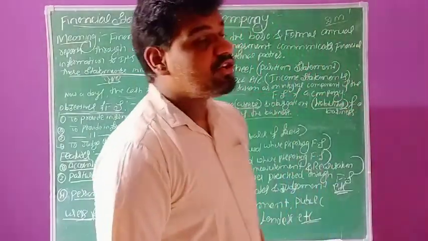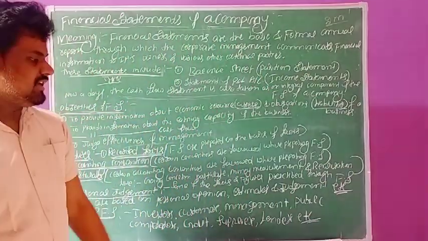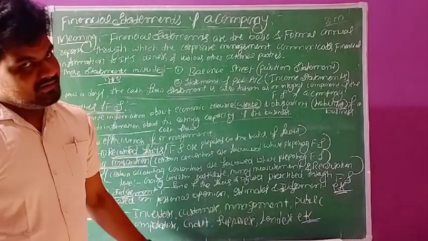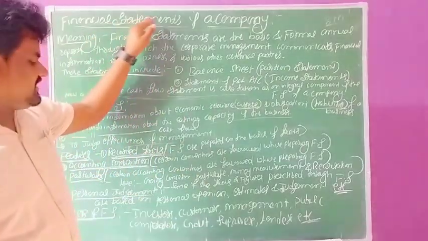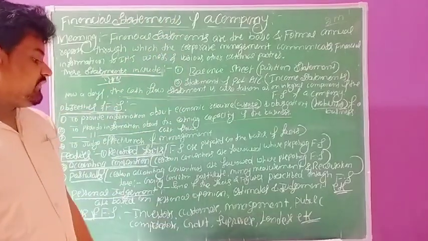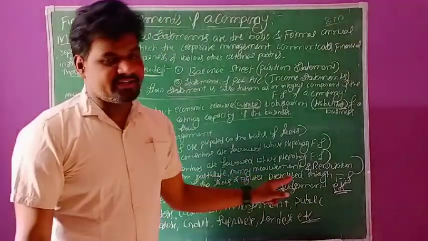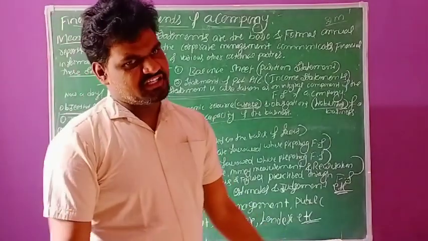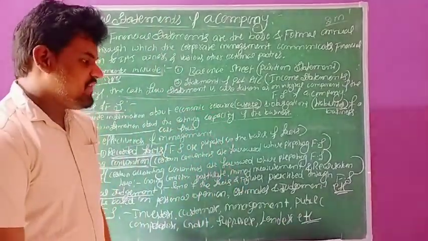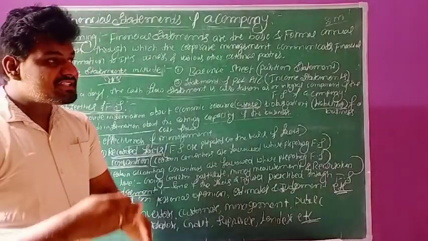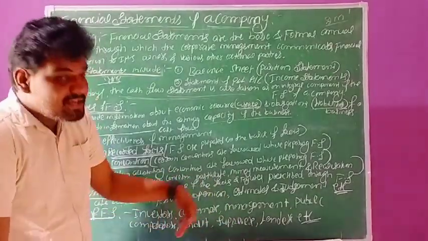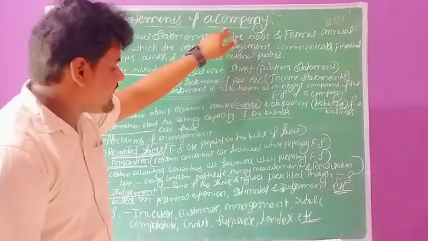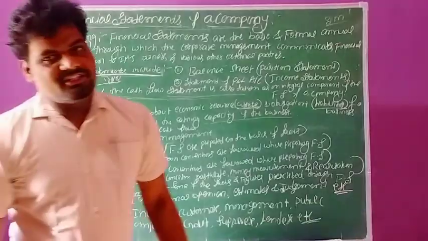The next feature of financial statements of a company, personal judgments. Some of the facts and figures prescribed through financial statements are based on personal opinions, estimates and judgments.